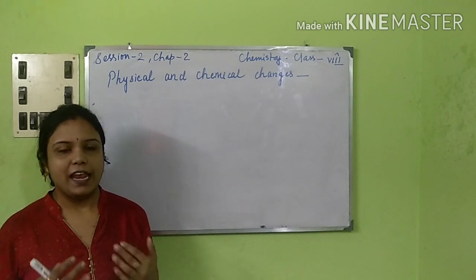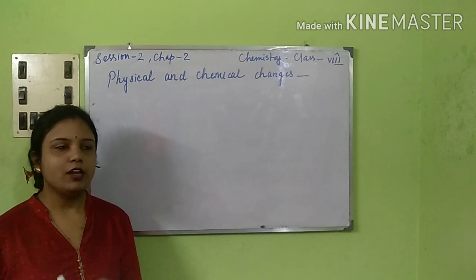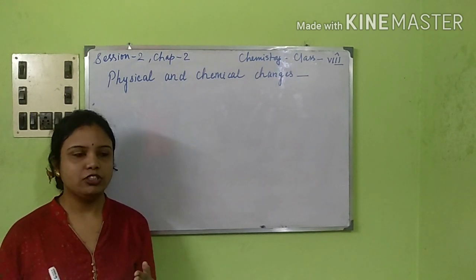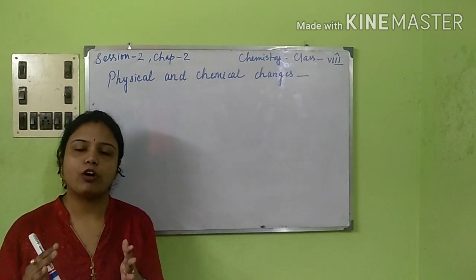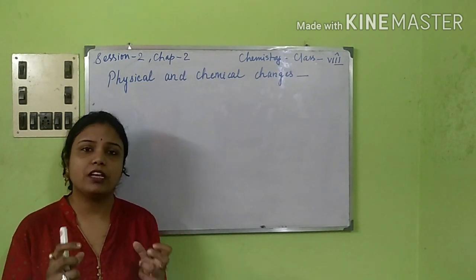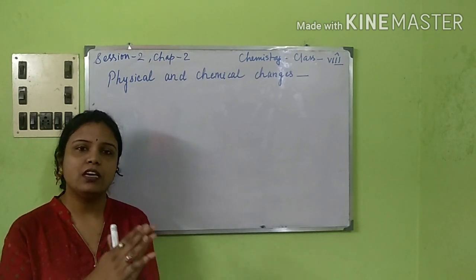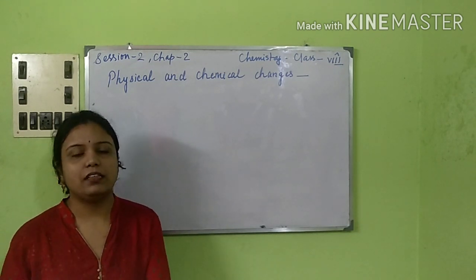Okay. Next, natural and man-made changes. Now what are natural changes? Natural changes are the changes which are brought about naturally. Human beings don't have any particular influence on that change. Those are usually adapted by nature.